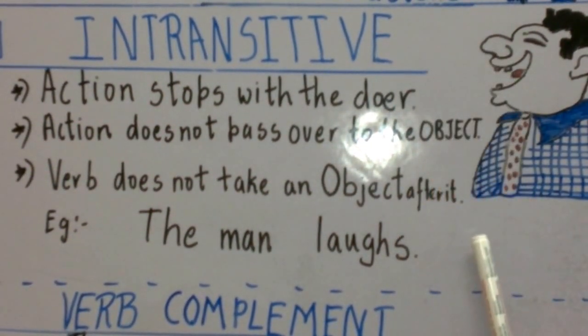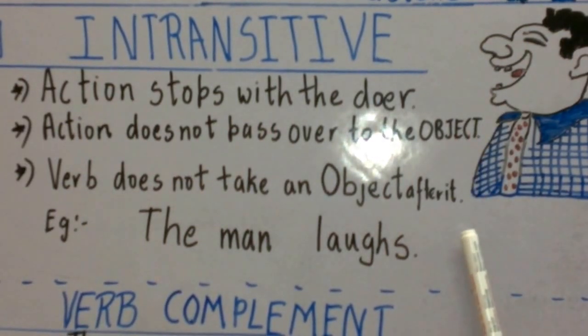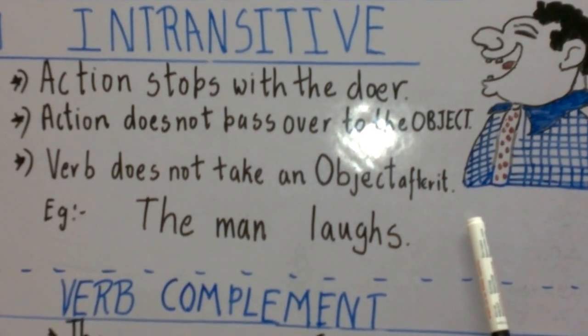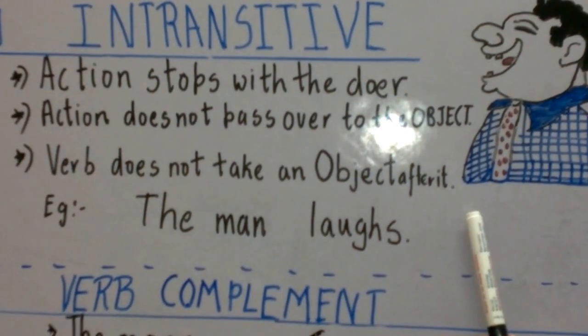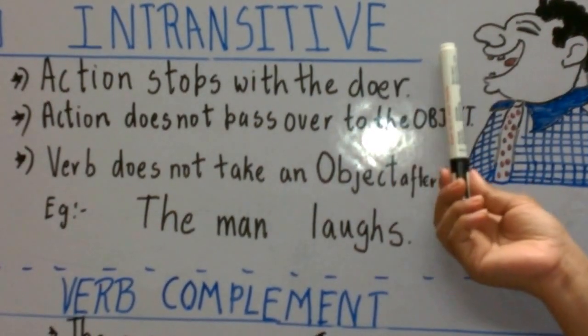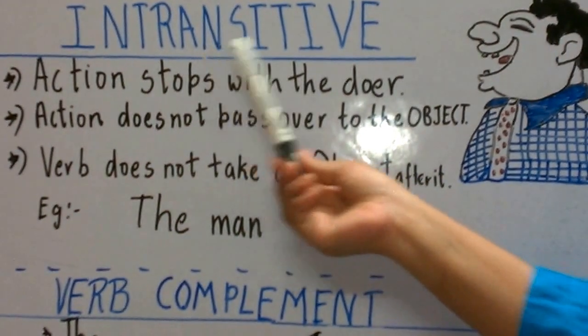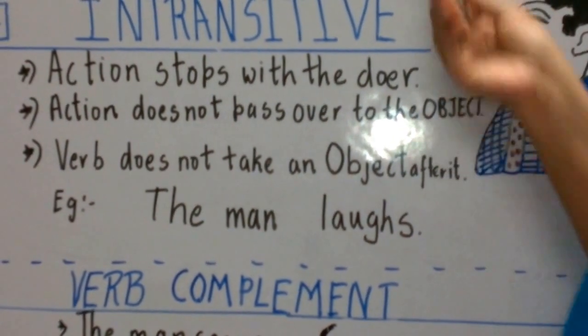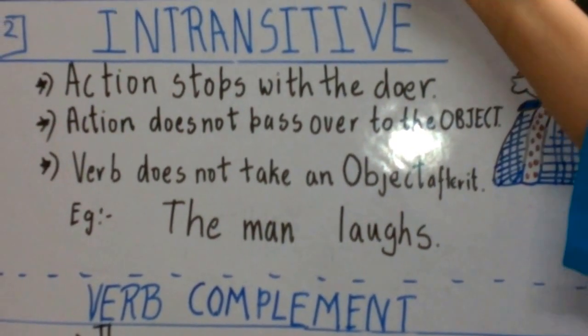An important point to know about why you have to study intransitive verbs is that it will help you in your active and passive voice. In your older classes, when you learn about active and passive voices, an intransitive verb cannot be made into an active or a passive voice. Only transitive verbs which have an object can be.